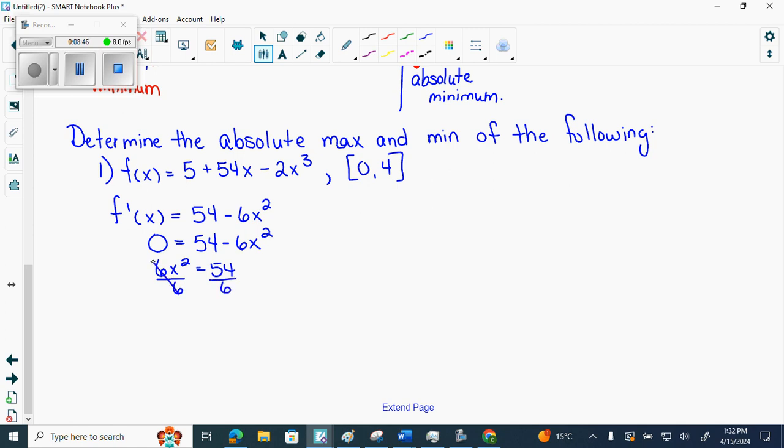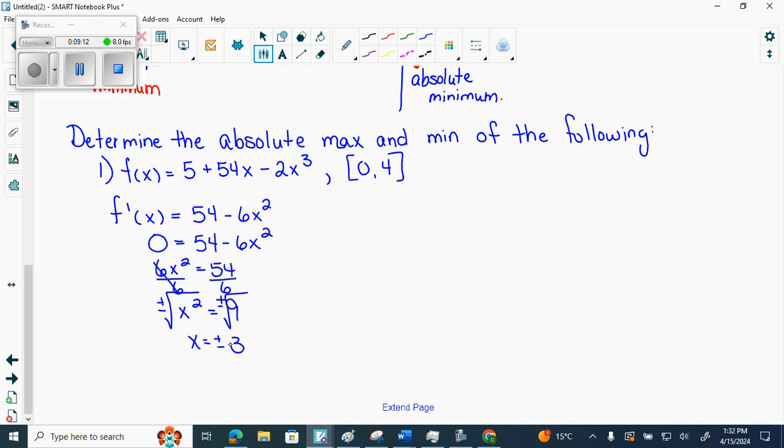Normally you'd have x squared equal to 0, but if you're missing the x term, you can just solve it. So what's 54 divided by 6? 9. And when I do this with my hand, this motion, what do I have to have? Plus or minus. So x equals plus or minus 3. So those are my critical numbers, we agree.